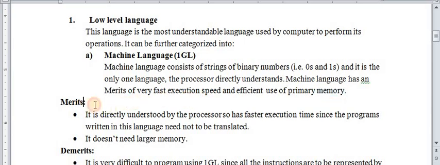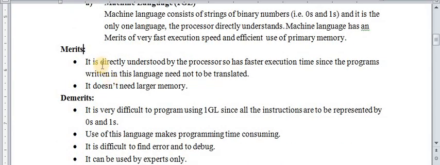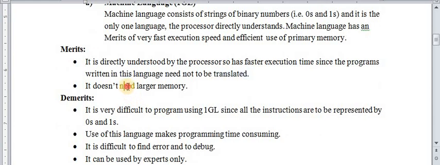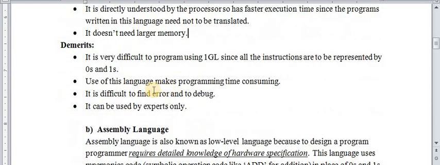Okay, so what are the merits of machine level language? It is directly understood by the processor, so faster execution time. Since the programs written in this language need not be translated, because in this type of language programs are written directly in 0 and 1, so there is no need of a translator. Okay, it doesn't need larger memory.